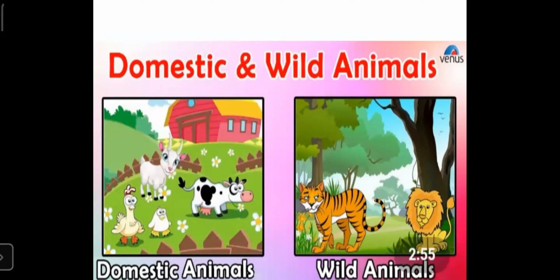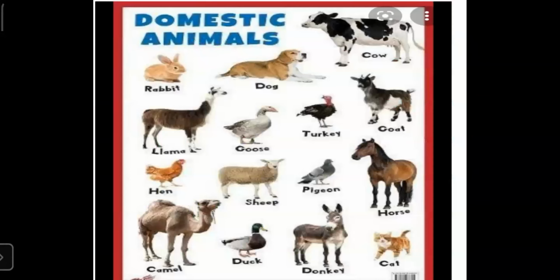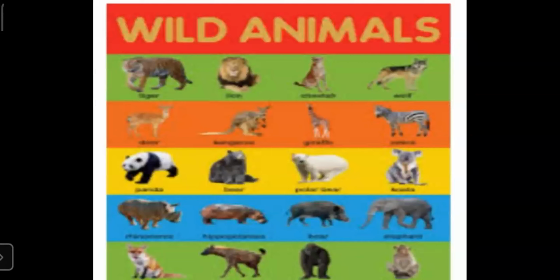Domestic animals which are kept at home are called pet animals. And animals which are found in jungle, national park, or zoo are called wild animals.